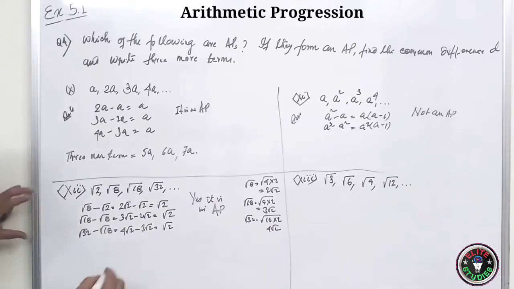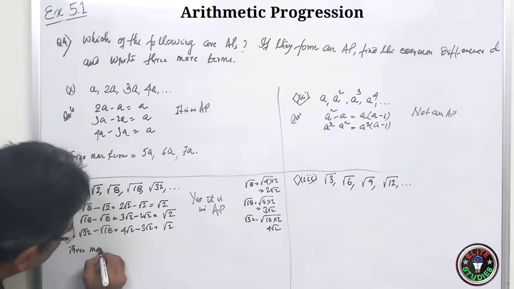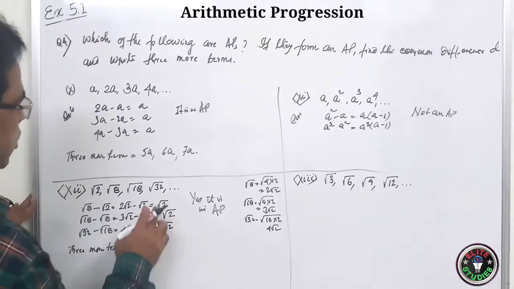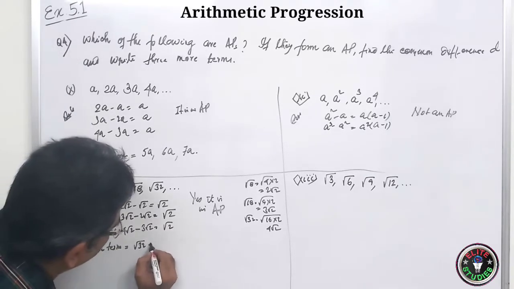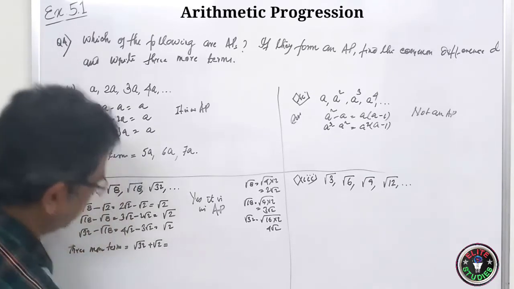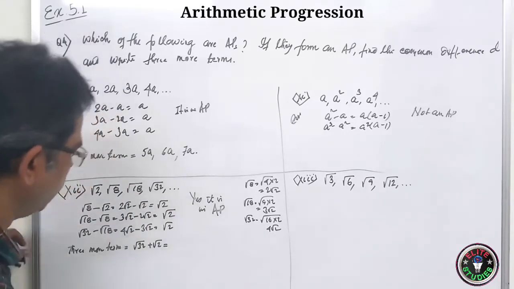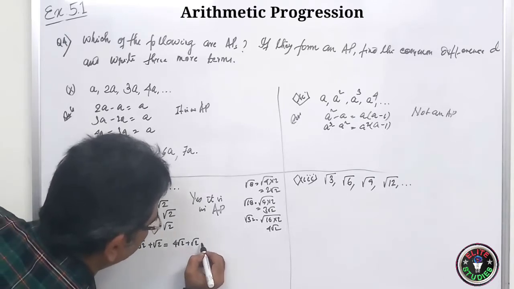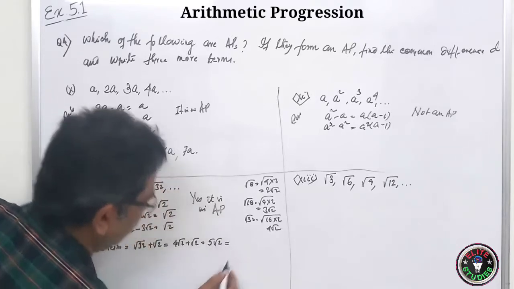Now 3 more terms. So it is root 32 plus root 2. It will be root 32 plus root 2, isn't it? So root 32 is how much? 4 root 2. It is 4 root 2 plus root 2. It means it is 5 root 2.